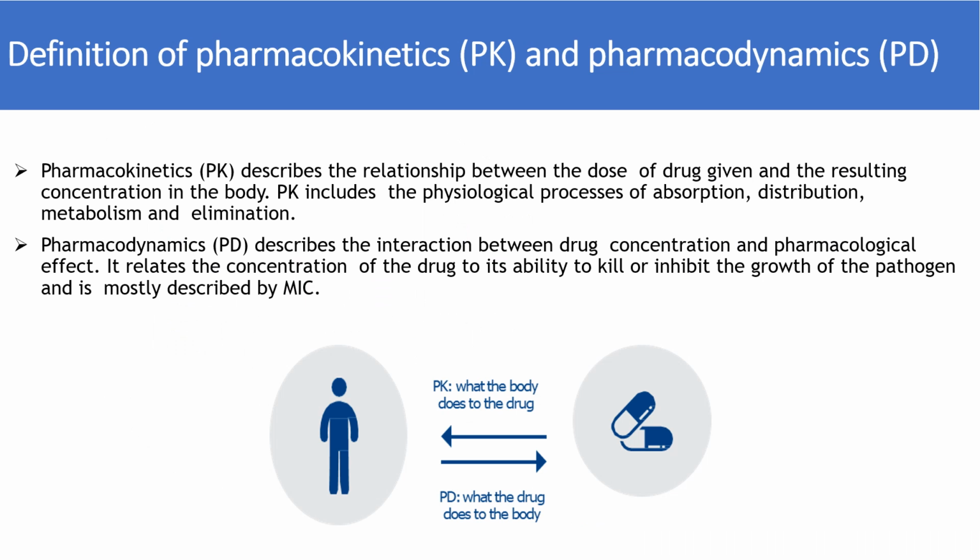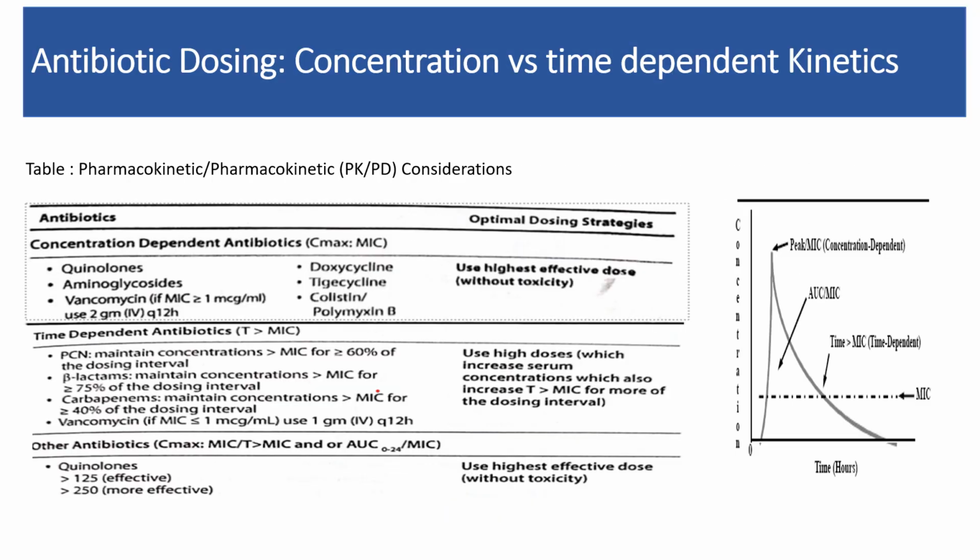Pharmacokinetics describes the relation between the dose of the drug and the concentration in the body, while pharmacodynamics is the interaction between the drug and the body. Antibiotic dosing should consider concentration-dependent antibiotics and time-dependent antibiotics. Time-dependent antibiotics are the beta lactam antibiotics, and concentration-dependent antibiotics are like the aminoglycosides.